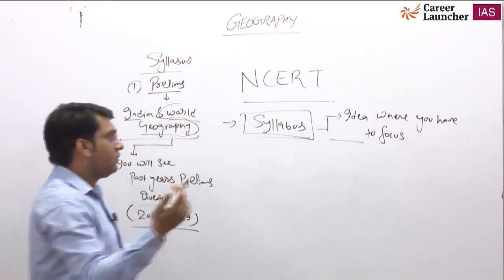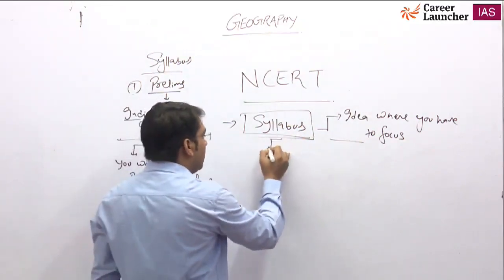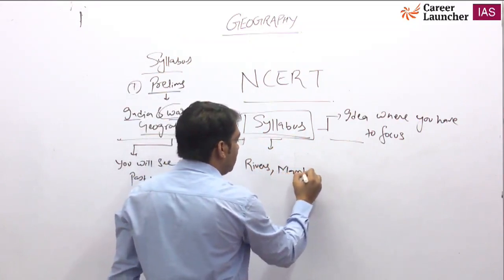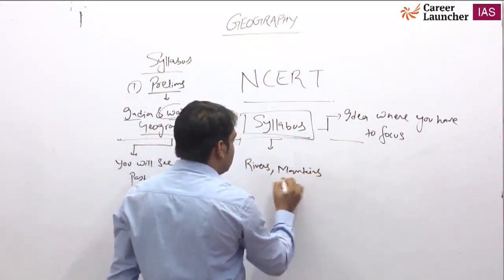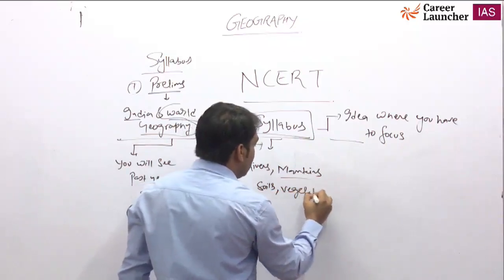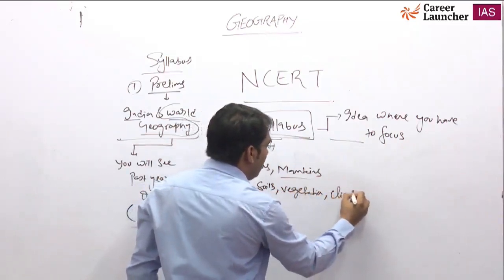Indian geography is very broad. It includes rivers, mountains, soils, vegetation and climate; all these things you have to study.